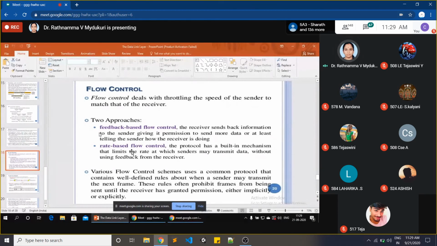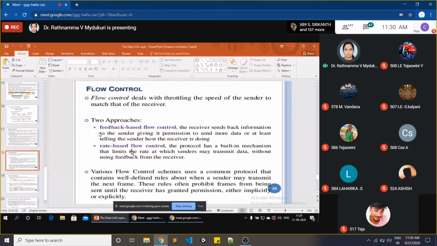Now listen carefully, don't get confused. According to rate based flow control, we will check the sender. Suppose I am taking 2 hours of time and I have completed only 2 topics from a particular unit. At that time, I am within limit, doing my work within limit. But even though I am completing 2 topics in these 2 hours, you people are not getting it. Now the problem is at which side? Receiver. Very good. The problem is at the receiver side.